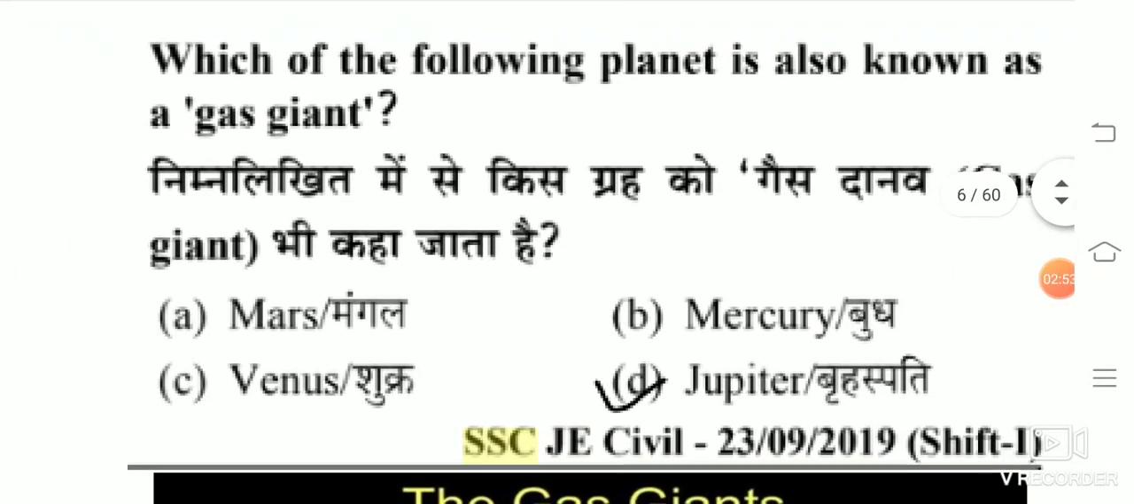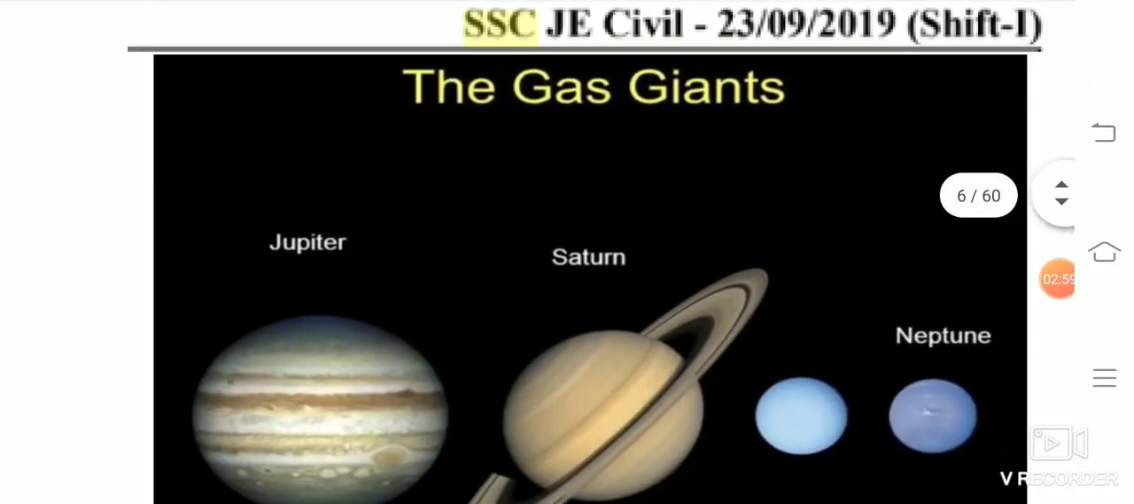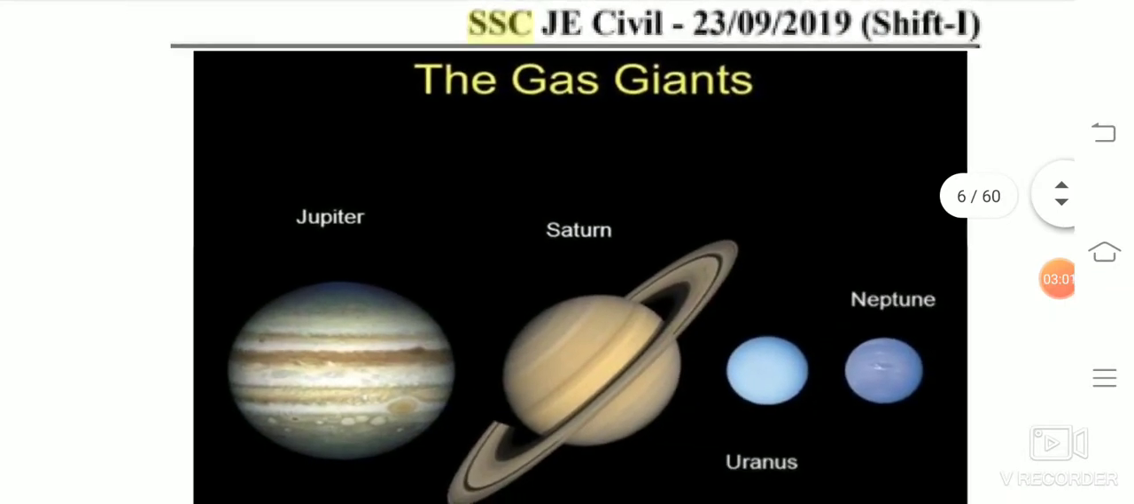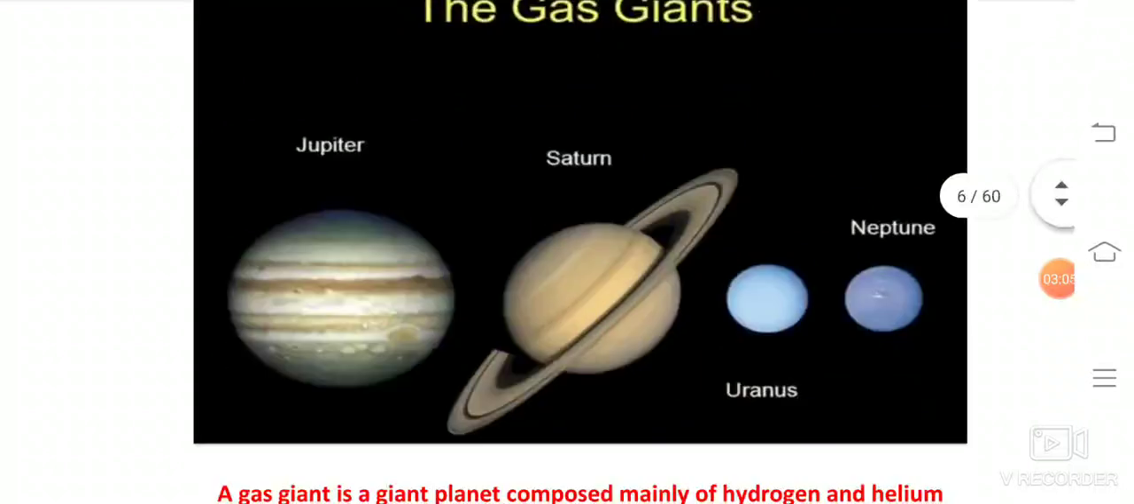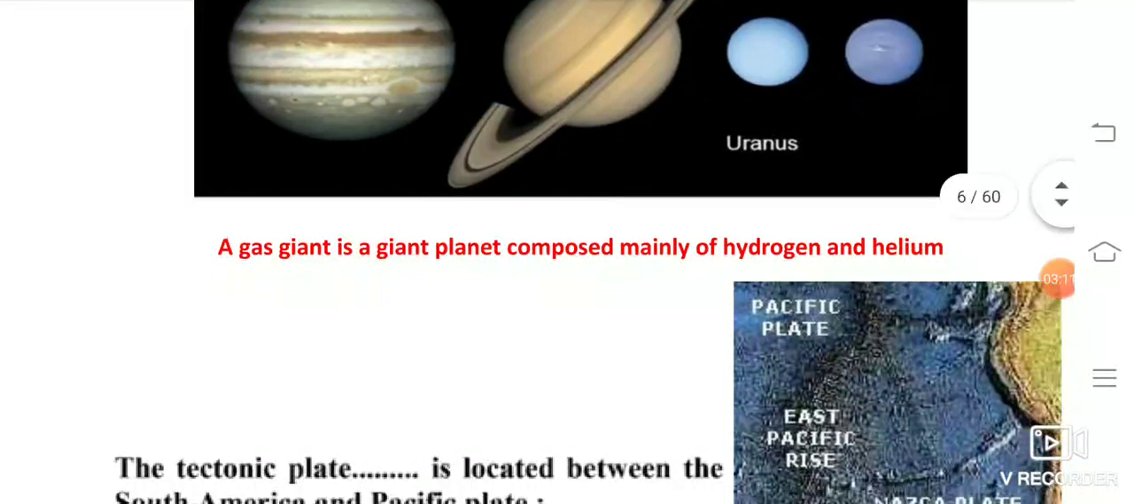Which of the following planets is also known as a gas giant? The answer is Jupiter. These planets, Jupiter, Saturn, Uranus, and Neptune, are the gas giant planets. A gas giant planet is composed mainly of hydrogen and helium.